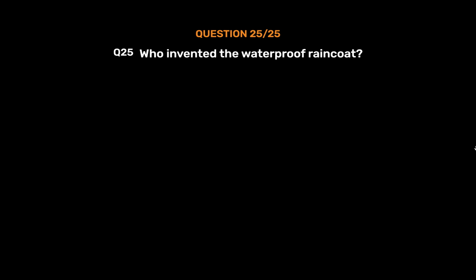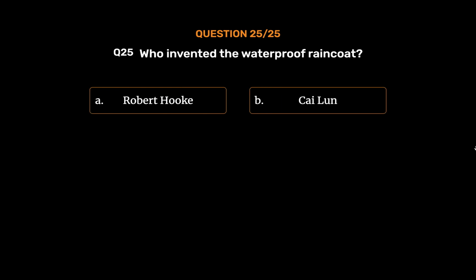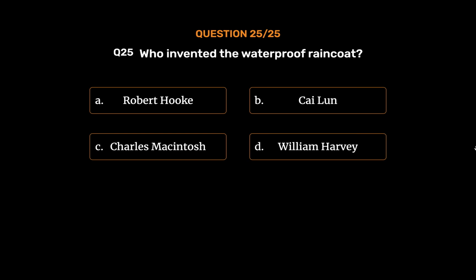Question number 25. Who invented the waterproof raincoat? Option A. Robert Hooke. Option B. Kai Lung. Option C. Charles Mackintosh. Option D. William Harvey. The correct answer is Option C.